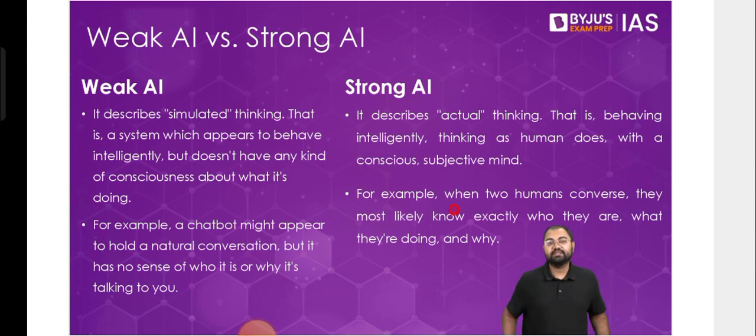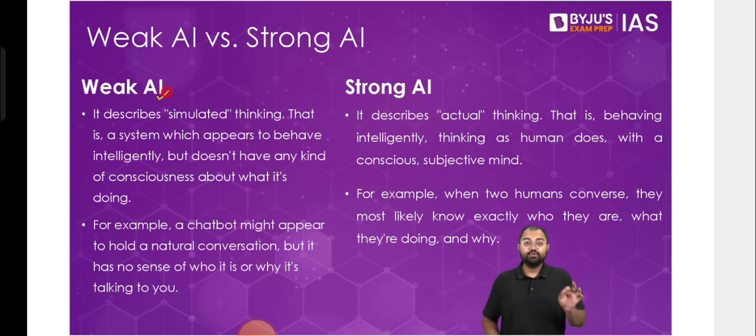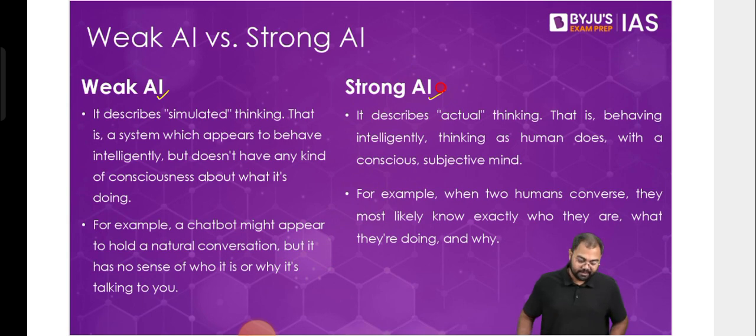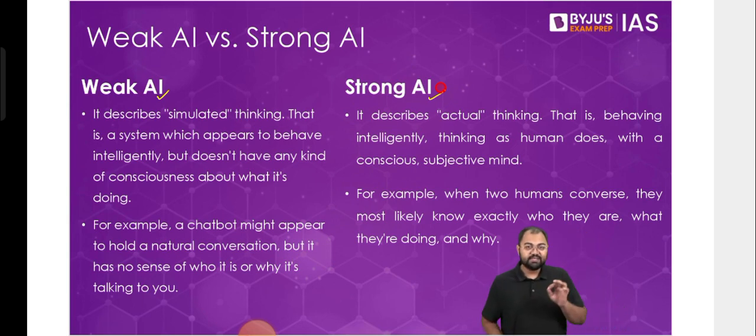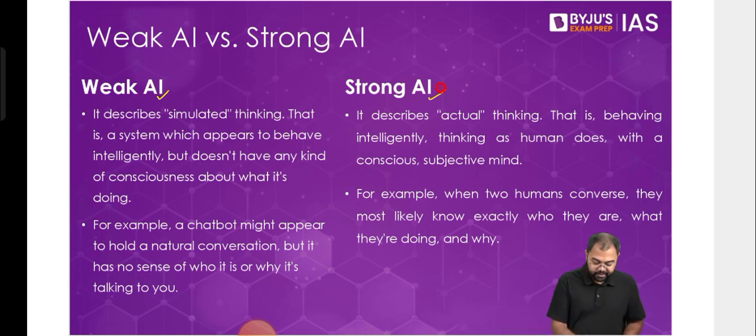Yeah. So I was saying that today we'll be discussing the various different types of artificial intelligence, how exactly artificial intelligence can be classified. So the first way to classify artificial intelligence is based on weak artificial intelligence versus strong artificial intelligence. Now, when we say weak and strong artificial intelligence, understand the basic difference between the two. When we say weak, we are basically talking about simulated thinking. All right, we are talking about simulated thinking.